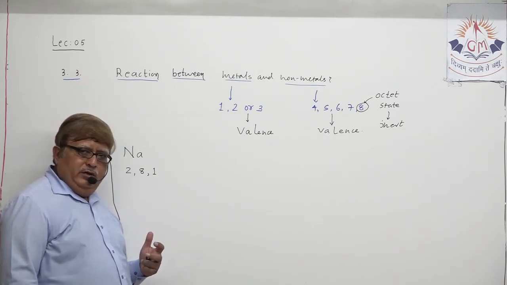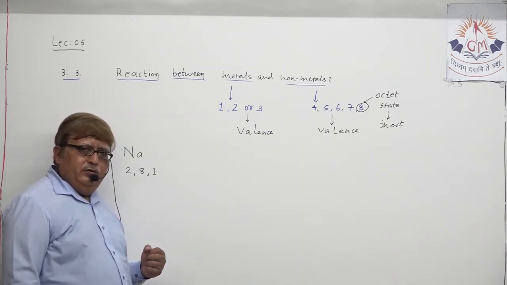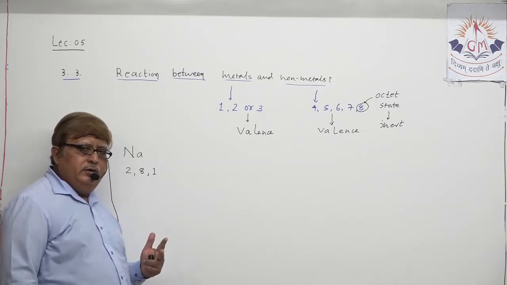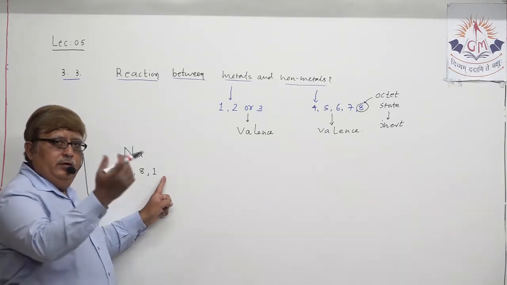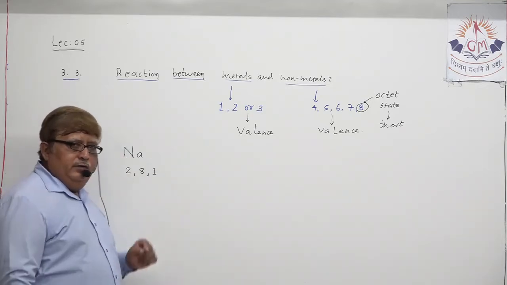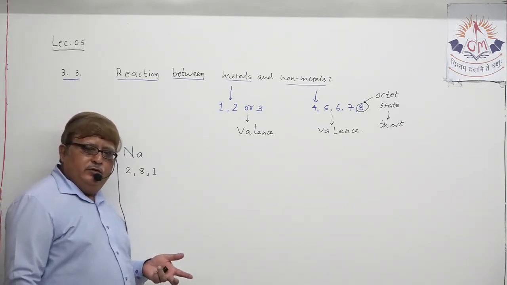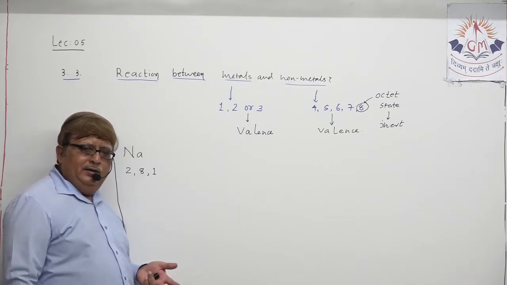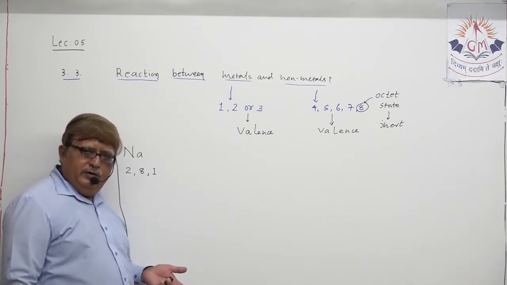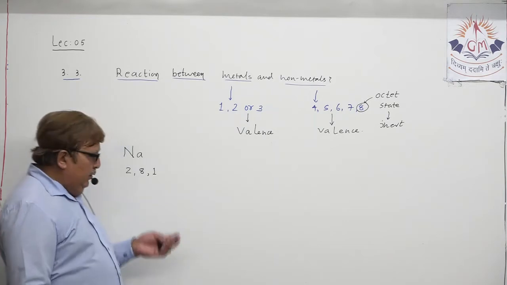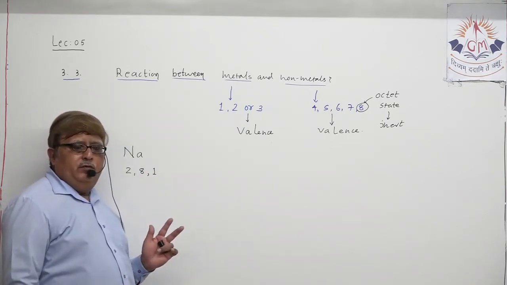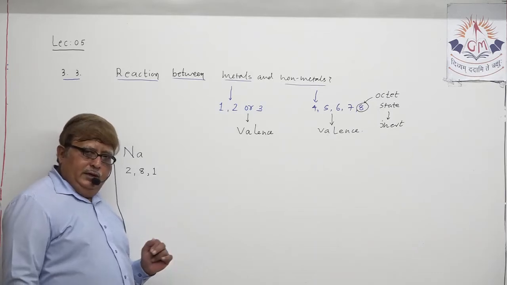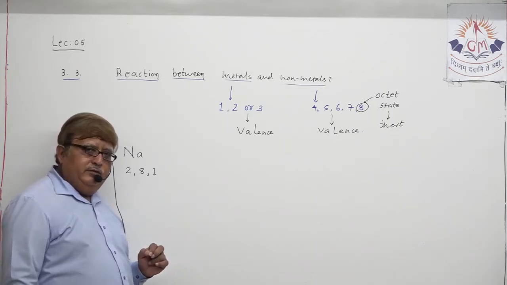So, to become chemically stable, sodium has 2 options, either to acquire 7 electrons from other elements, that's not possible. No element in nature can donate 7 electrons. The other way is to lose 1 electron from the outermost orbit and become chemically stable.